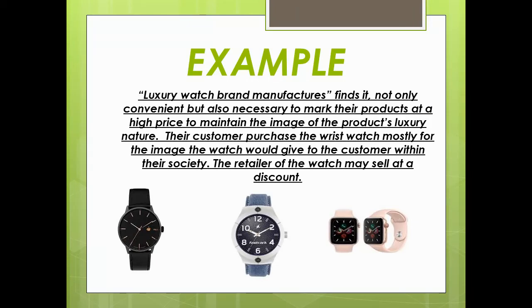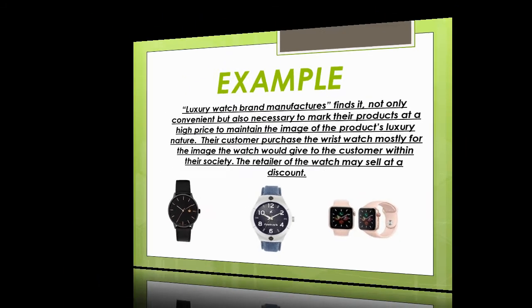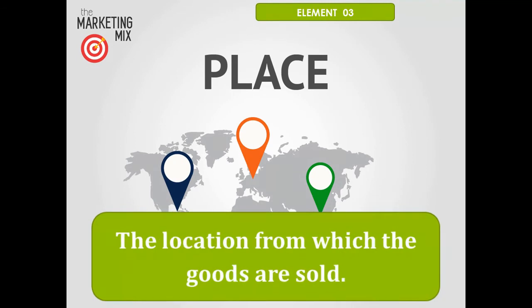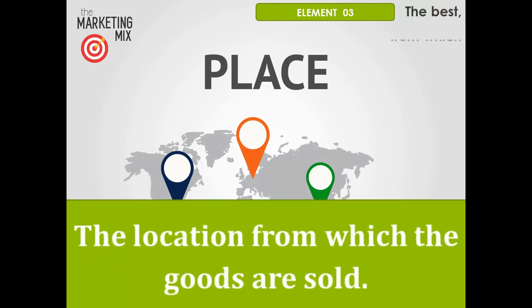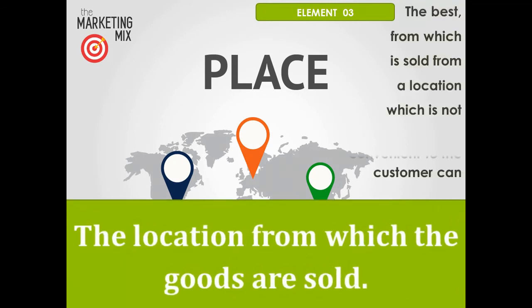Element number 3 we are going to discuss is place. Place refers to the location from which goods are sold. Suppose there is a company that produces butter.